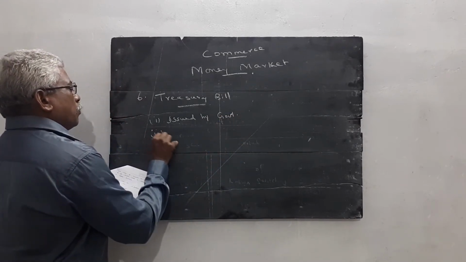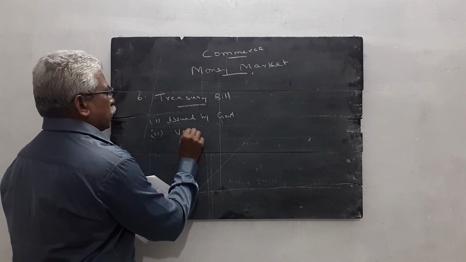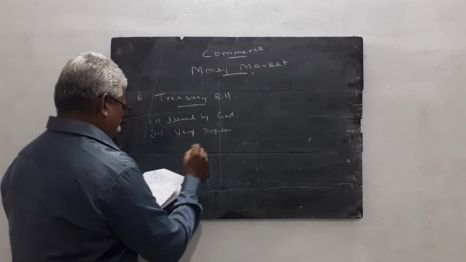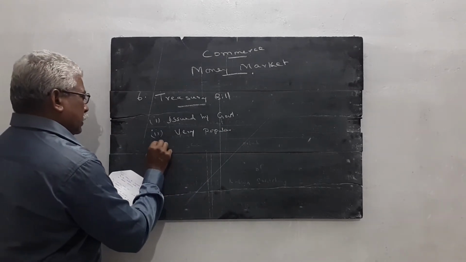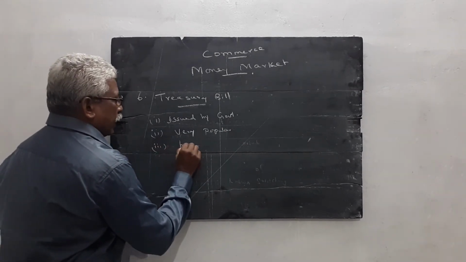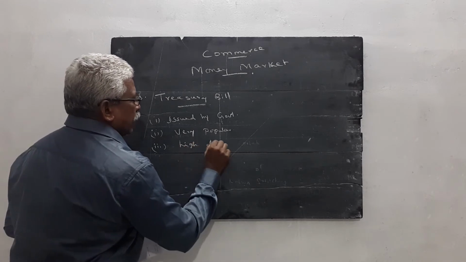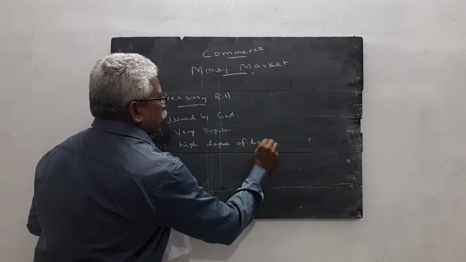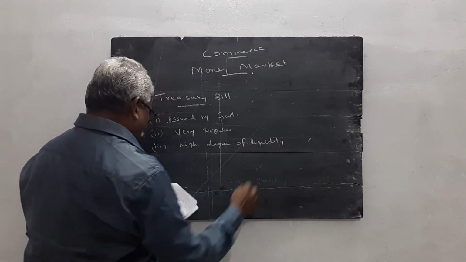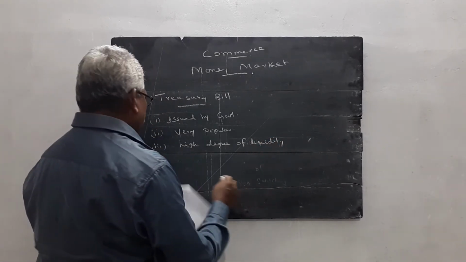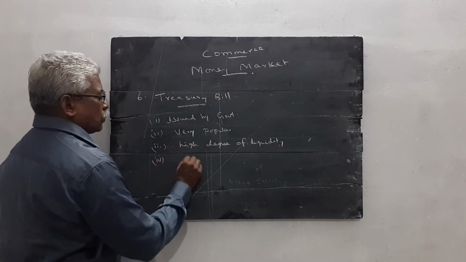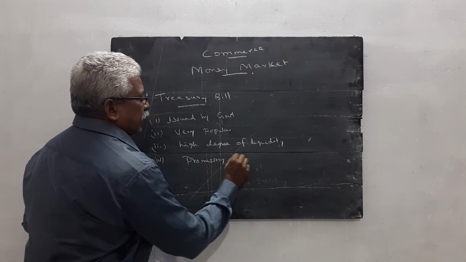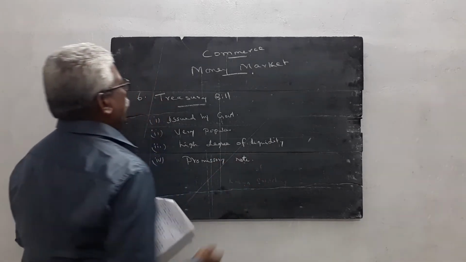This treasury bill is very popular. Then it has a high degree of liquidity. Then point number 4, it is a promissory note. These are all the characteristics of treasury bill.